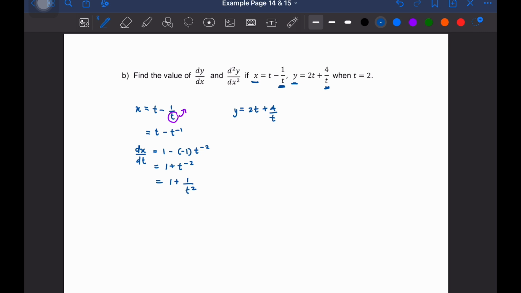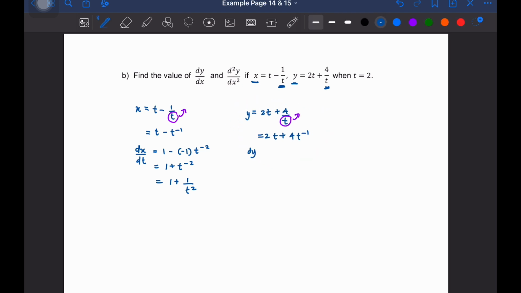Right, and then we move on to finding dy/dt, but bring the t up first. So we have 2t plus 4 t to the power of negative 1. Madam thinks you were fooled in the lecture the other day. This example is actually very easy, guys. What we do now is we just differentiate.